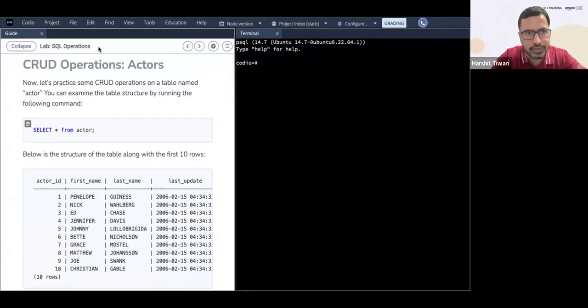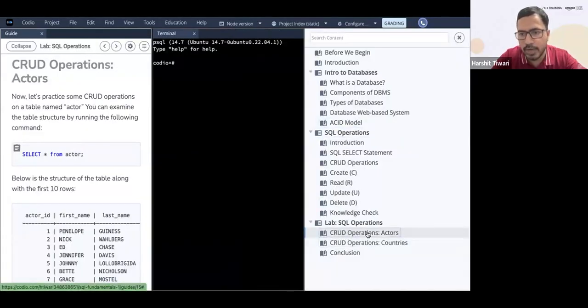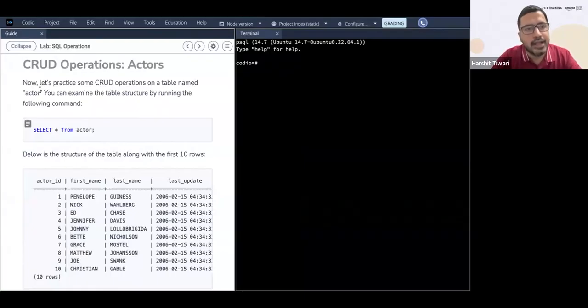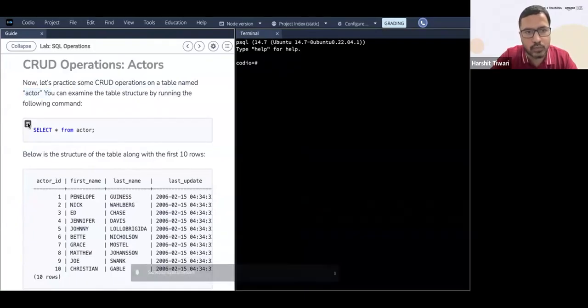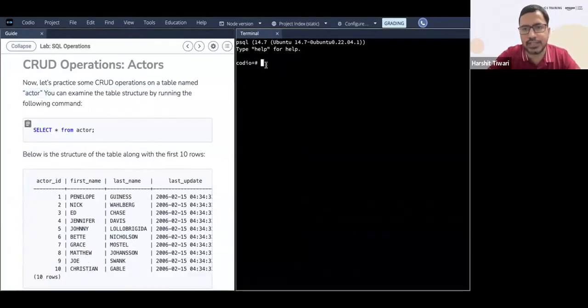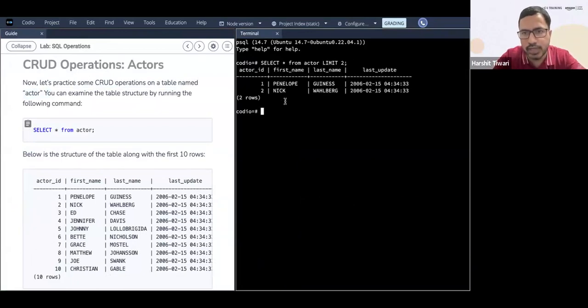This lab should be open. We are doing the CRUD operations on actors. Let's practice some CRUD operations on a table named actor. The actor table is already there. If you want to quickly cross check, you can do select star from actor, and use a limit here. Why? Because if you don't use a limit, there'll be a lot of rows.